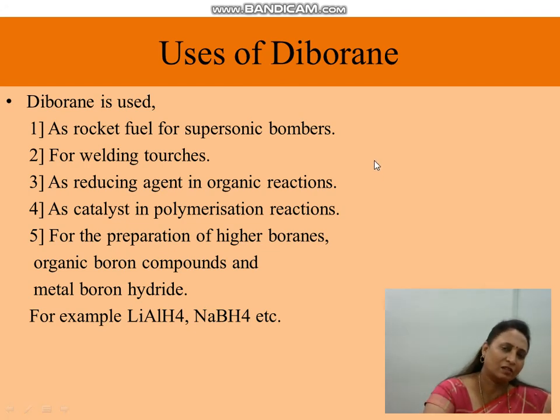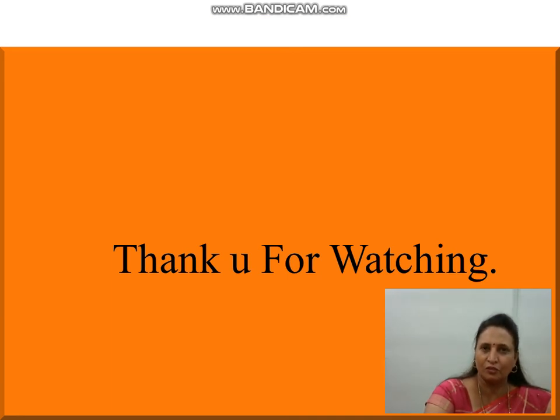So guys, here we saw what diborane is, how diborane is prepared, the reactions used for its preparation, the structure of diborane, its properties and also its uses. Thank you for watching this video. On the internet the structure of diborane is available. Diborane contains 2 bridging hydrogens and 4 terminal hydrogens. In the structure of diborane we can see the details of its formation as well as its structure. Thank you for watching this video.